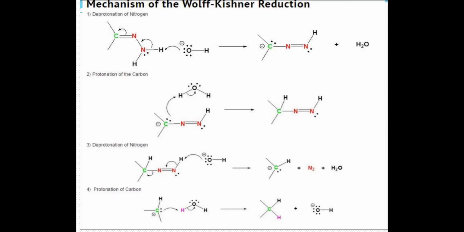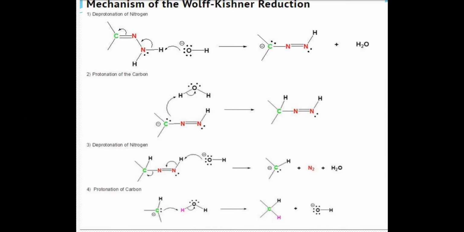Now what happens in the next step? Again the base which was liberated in the previous step removes the proton from your nitrogen. In doing so, nitrogen gas is liberated, water is formed, and another carbanion is formed.